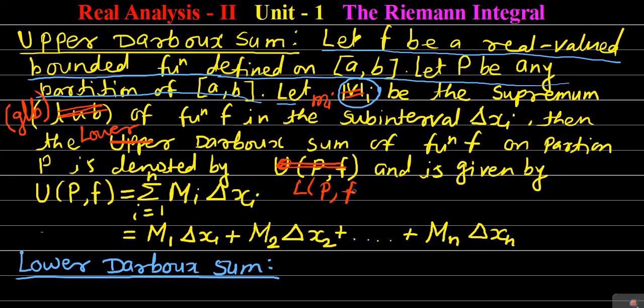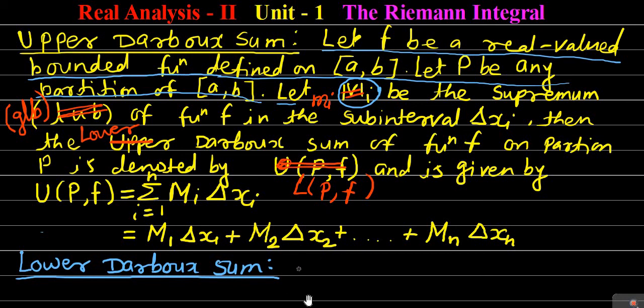Here L is taken to indicate that it is a lower sum. So it is denoted by LPF, which we read as the lower sum over partition P of the function f, and is given by the formula.